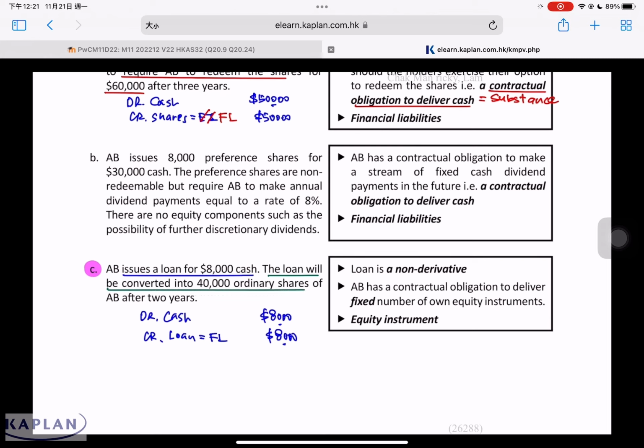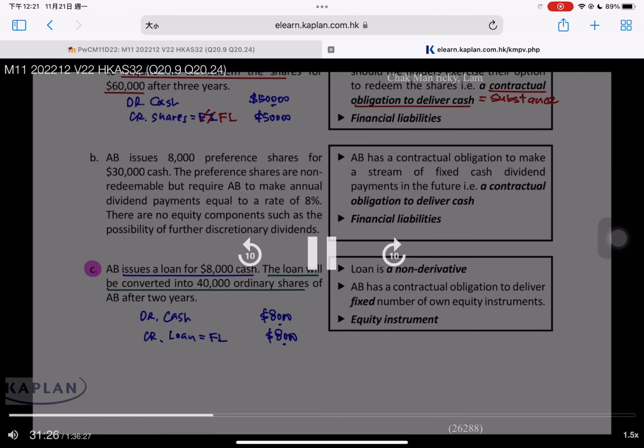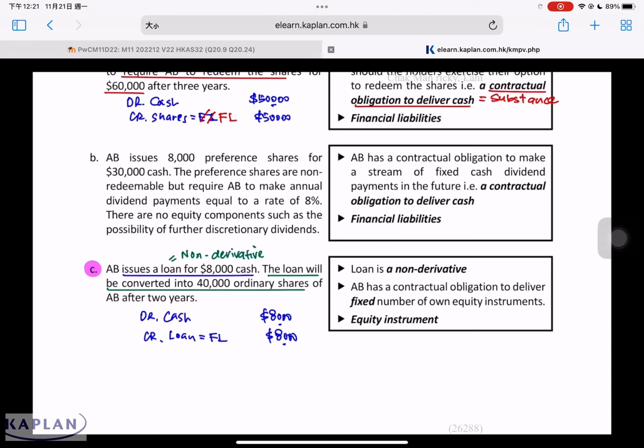This is a contract involving the settlement in the equity instrument of the entity. We have to ask ourselves whether this contract is derivative or non-derivative. This contract is non-derivative. When this contract is settled, does it involve a variable number of shares? The answer is no. It involves a fixed number of shares. So in this case, we do not call this a liability anymore. We call this an equity instrument, because when this contract is settled, it involves a fixed number of equity instruments of the entity.